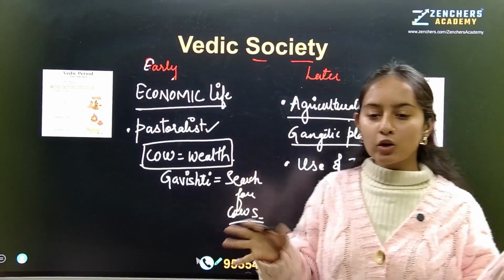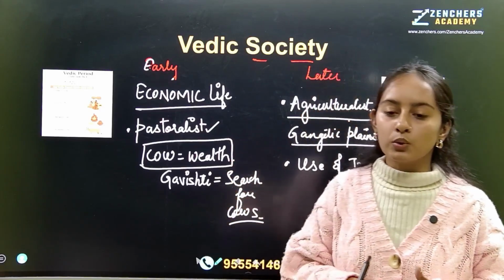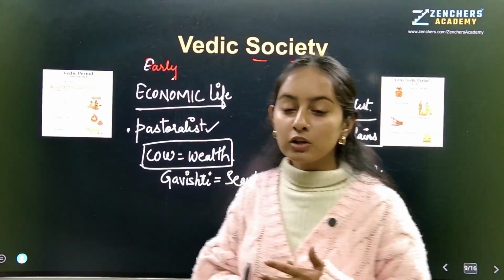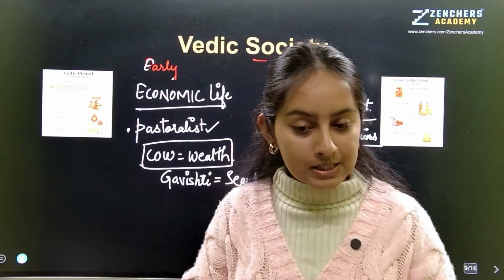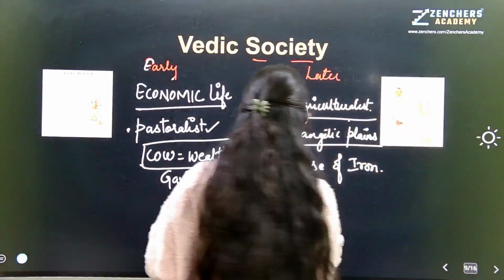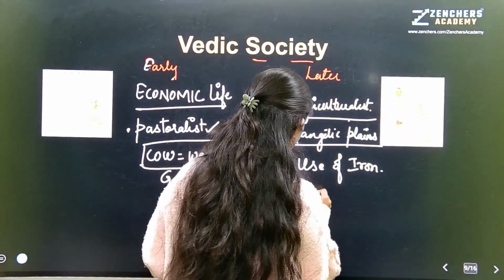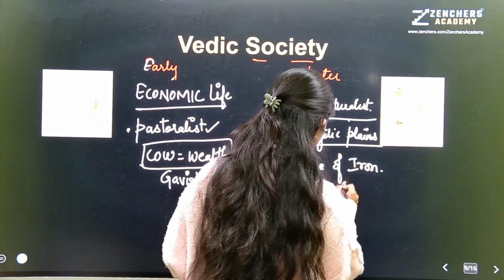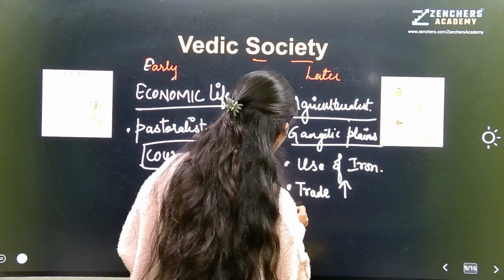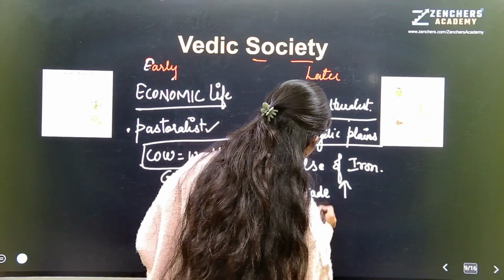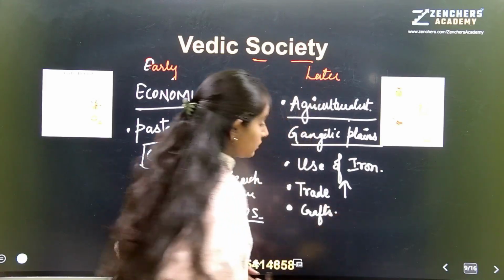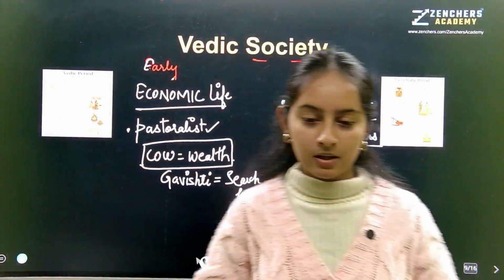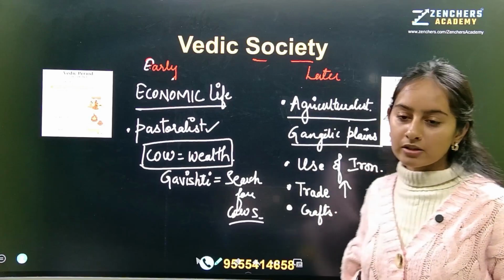Later on they became well aware of crafts also. Initially they were not very aware of it. Trade also increased. Okay? They were well aware of crafts now. So development also took place, which we can study under economic life.